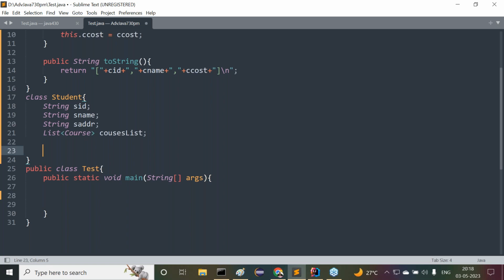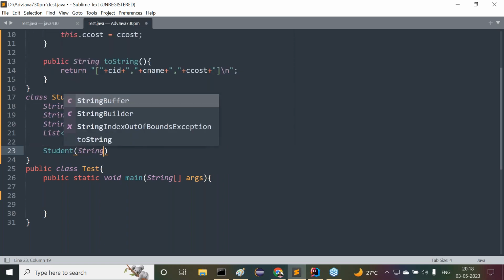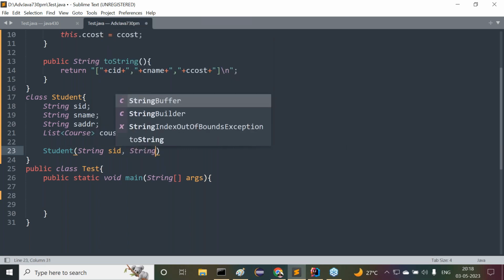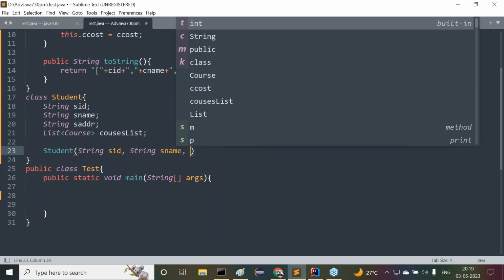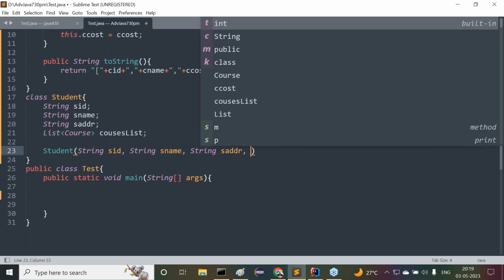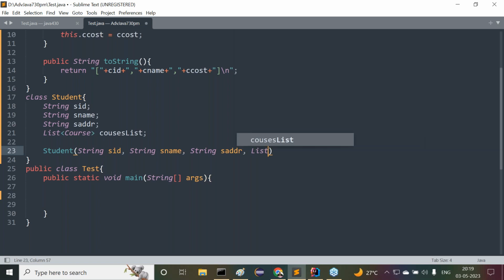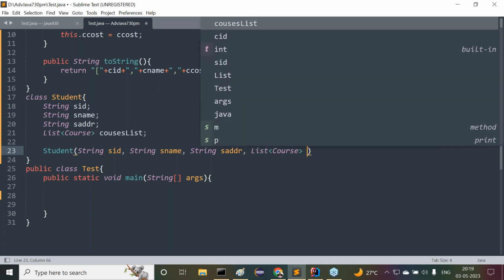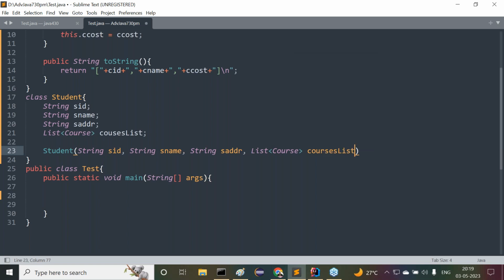Just by taking a constructor. Now let me take this one in Student. Here we have to provide student ID, student name, and student address. Then what is next? Every student must have some courses, so those course values we have to provide. For that purpose, again we have to take a List, and inside this we take Course. We name it courses list.